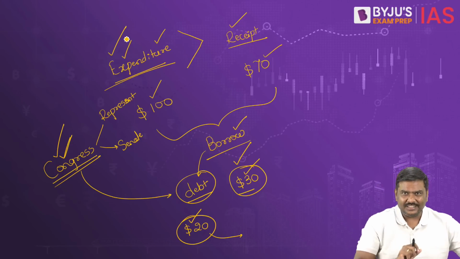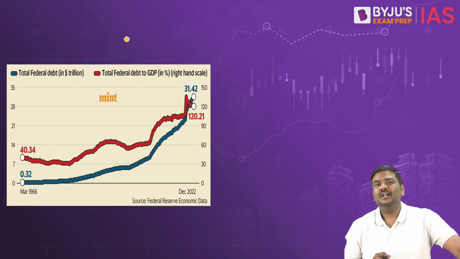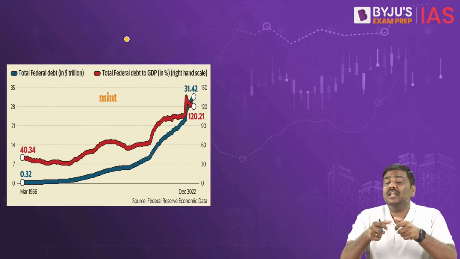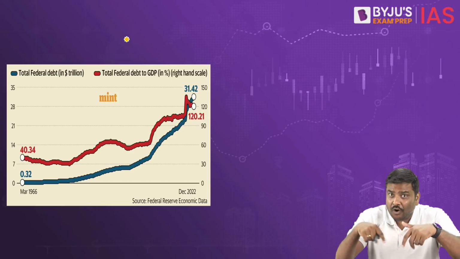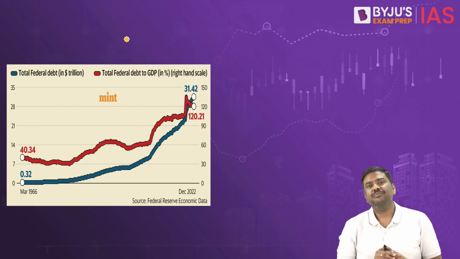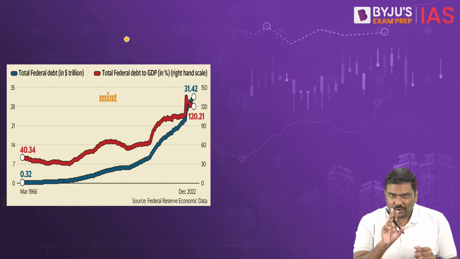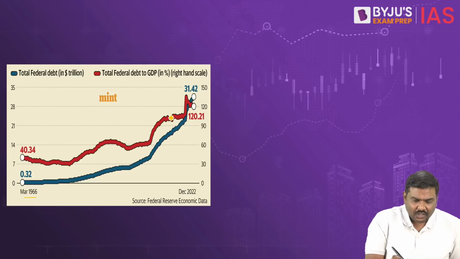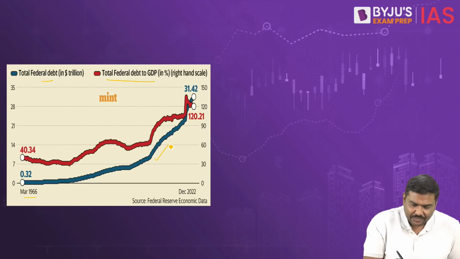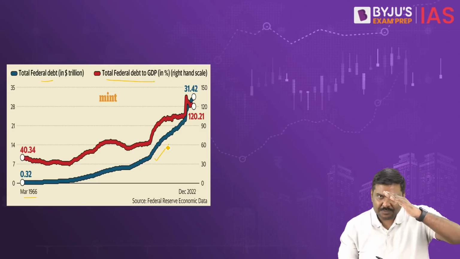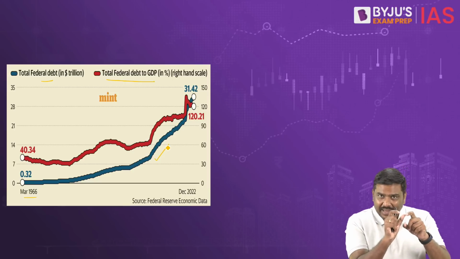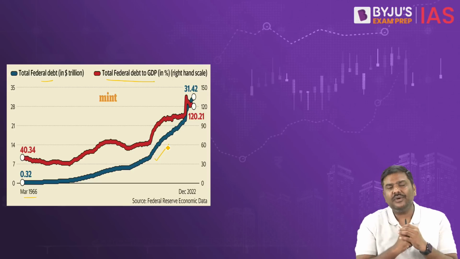Now let me show you certain data. You don't need to memorize it. Why is there so much discussion about the likelihood of the government defaulting on its debt? This is the reason. If you look at this graph, you will realize that from 1966, the total federal debt of the government has been increasing. The limit that has been decided has been increased. The last time the limit was increased by the Congress was in 2021.